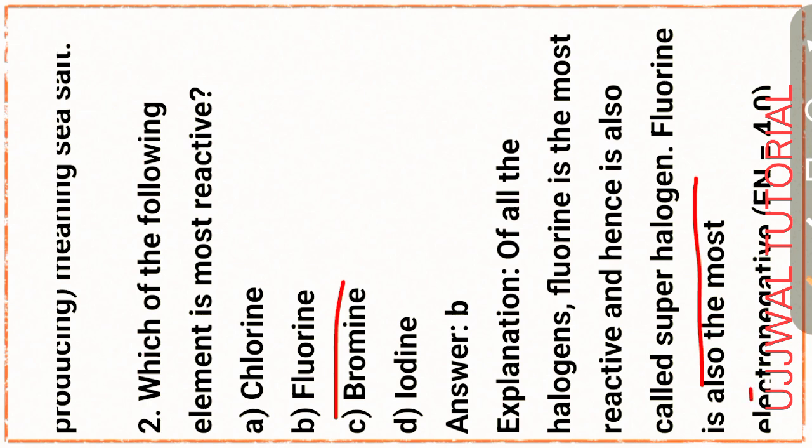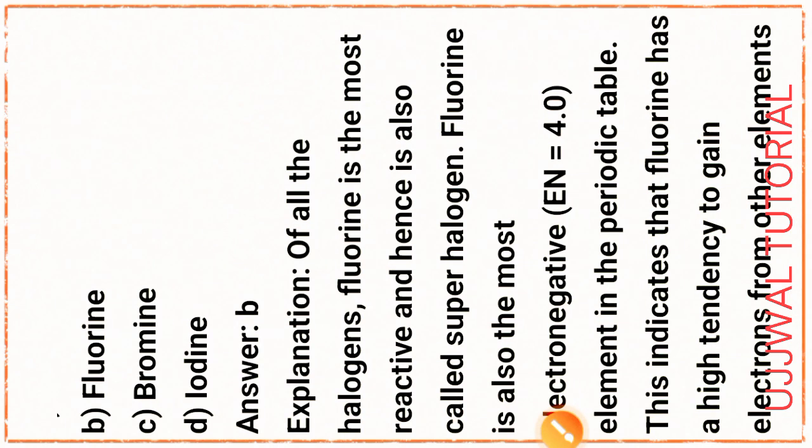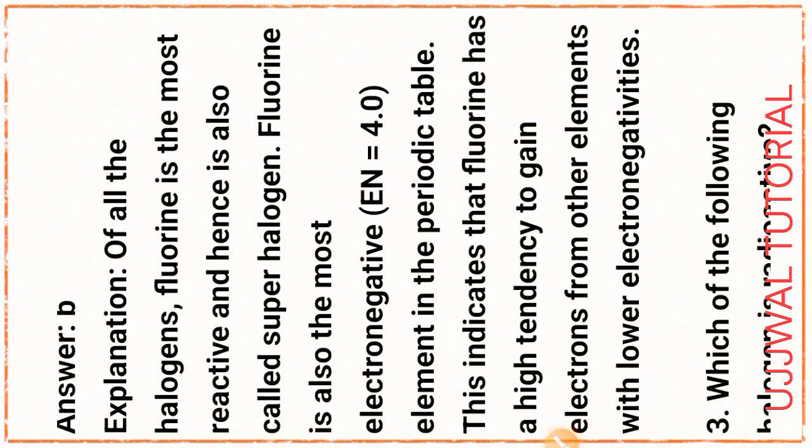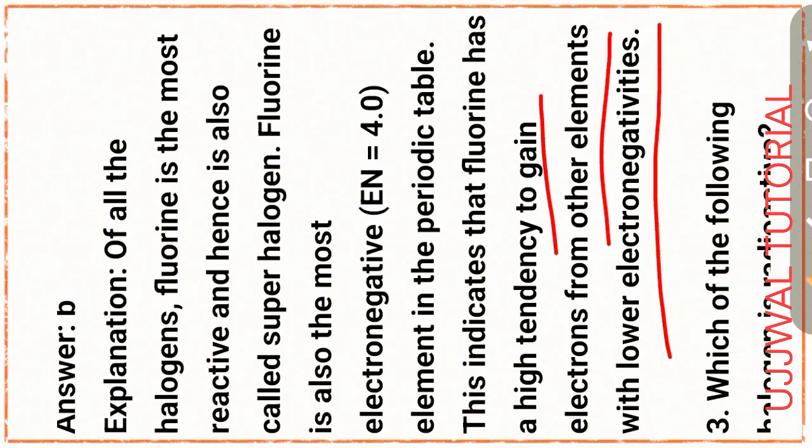Fluorine is also the most electronegative, that is the value of electronegativity 4, element in the periodic table.